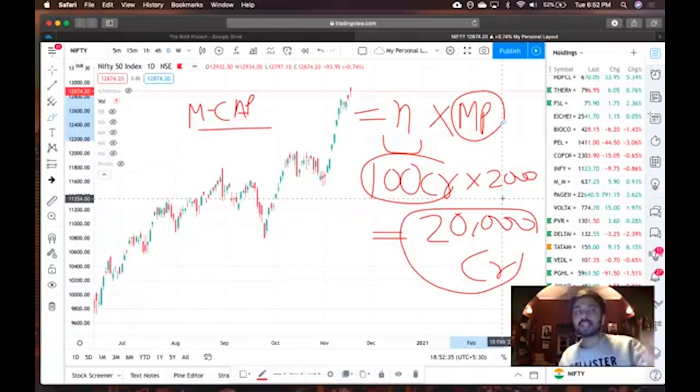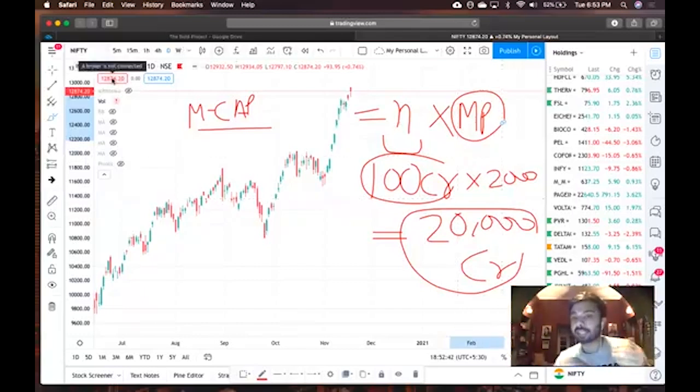So what is Nifty? The top 50 companies in India by market capitalization. This is an index of NSE. Sensex is an index of Bombay Stock Exchange. Sensex is basically the top 30 companies as per market capitalization. That is in Bombay Stock Exchange, and NSE is in Delhi. Nifty is in NSE. These are the two differences. You can trade in NSE or BSE, both. It's totally up to you.